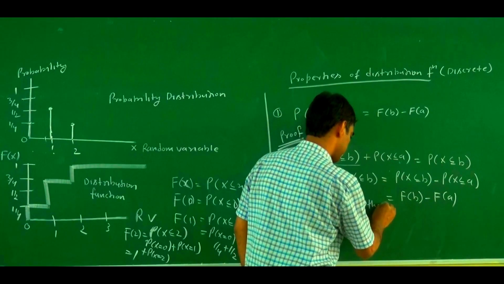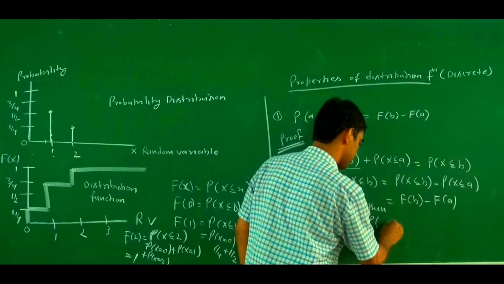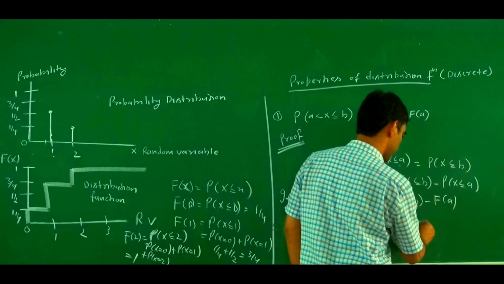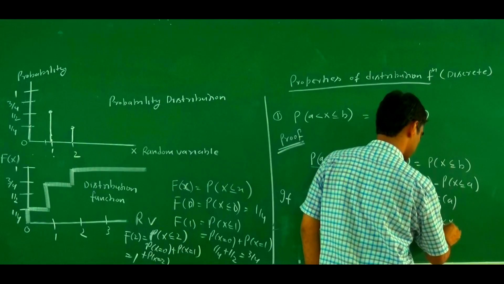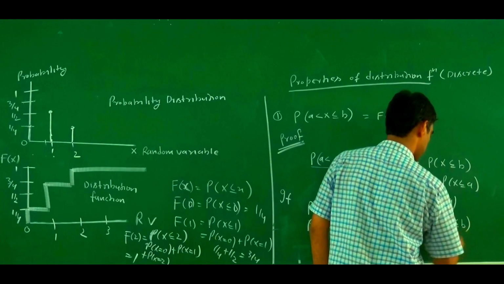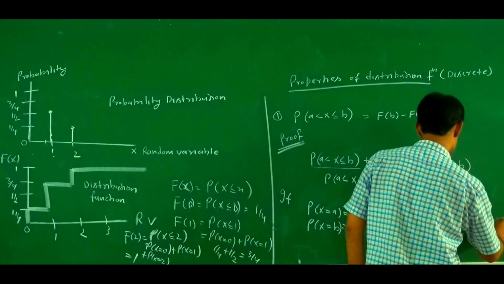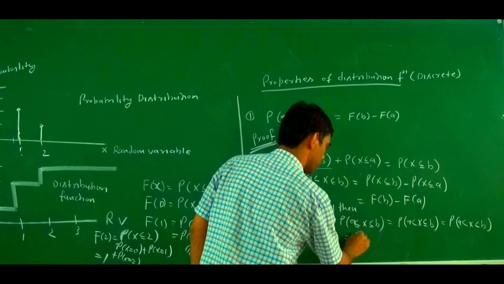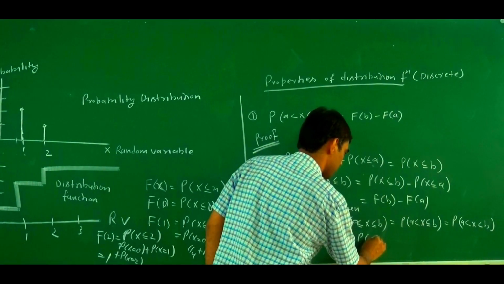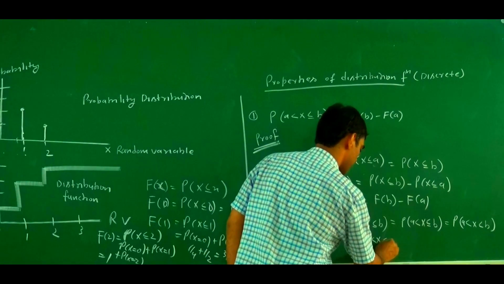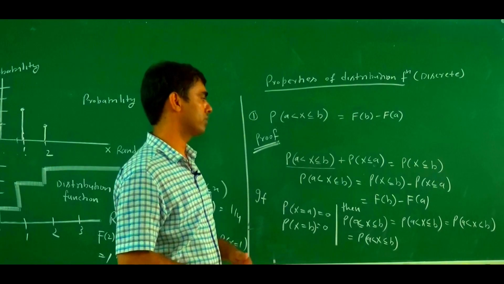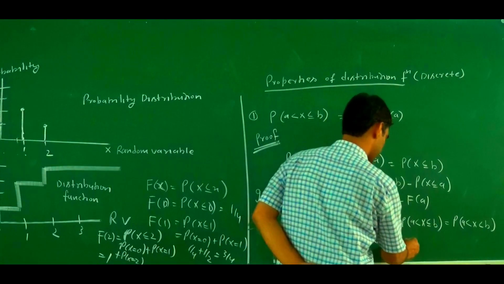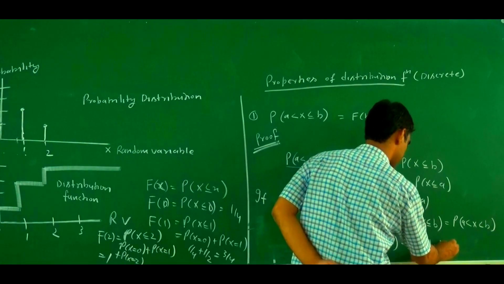Then probability of x greater or equal to a and less or equal to b, probability of x greater than a and less or equal to b, and probability of x greater than a and less than b all have the same value, and this equals F of b minus F of a.